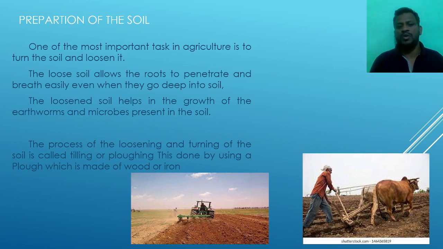One of the most important tasks in agriculture is to turn the soil and loosen it. Here the first step is very important. Why? Because we can't sow the seed in rough land or stony land. So before sowing the seeds, we have to turn the soil and loosen its particles. The loosened soil allows the roots to penetrate and breathe easily, even when they go deeper into the soil.